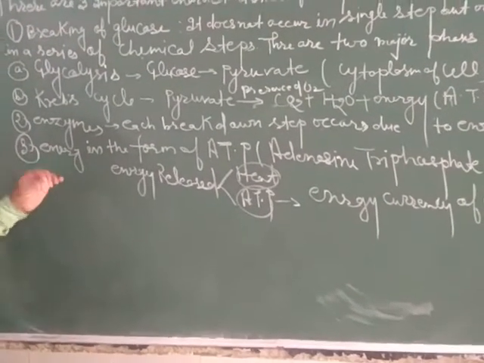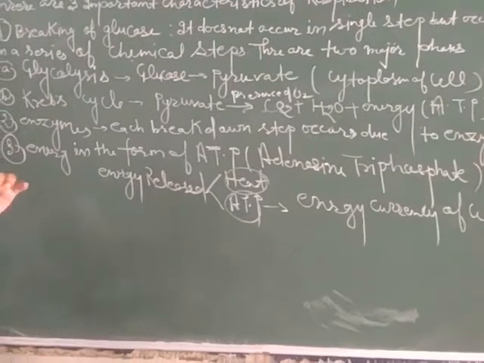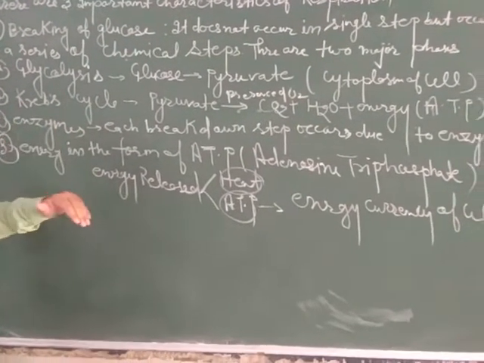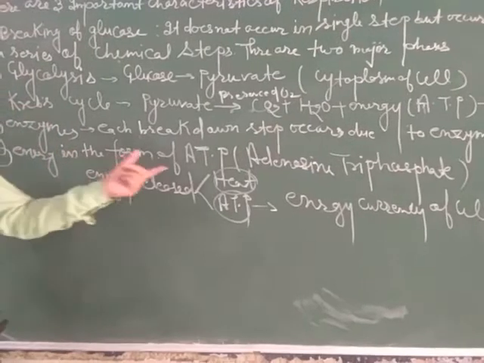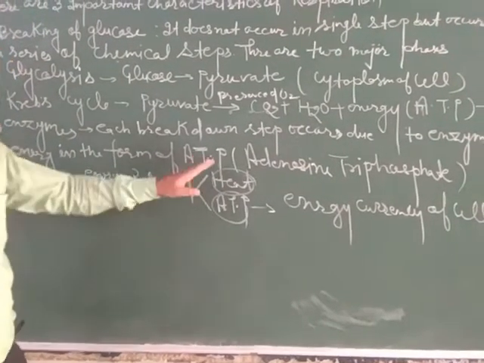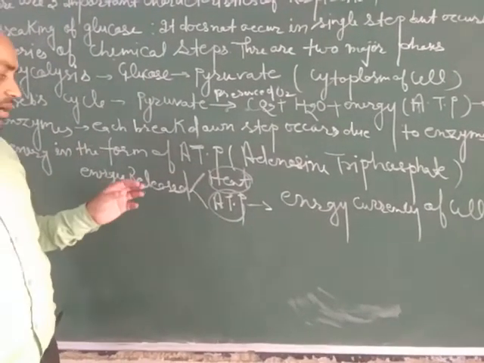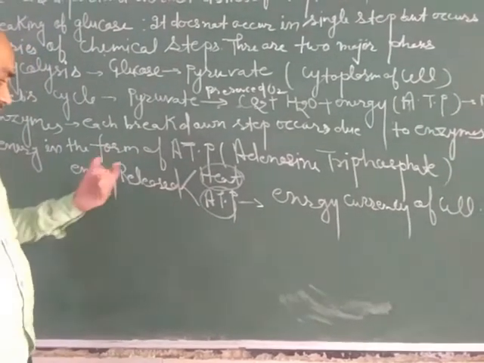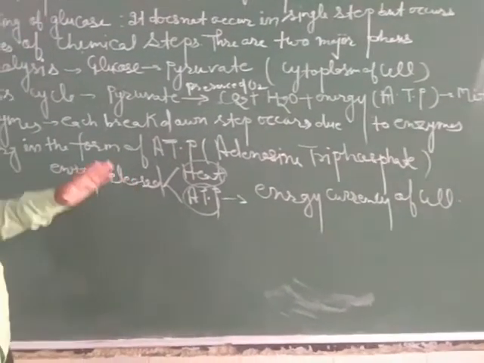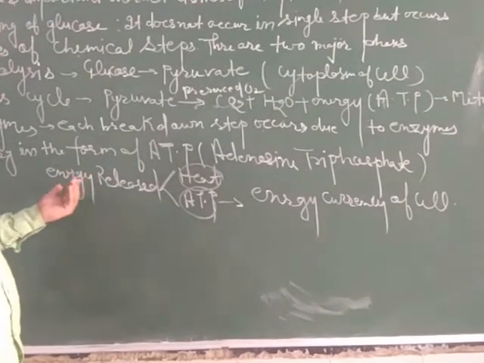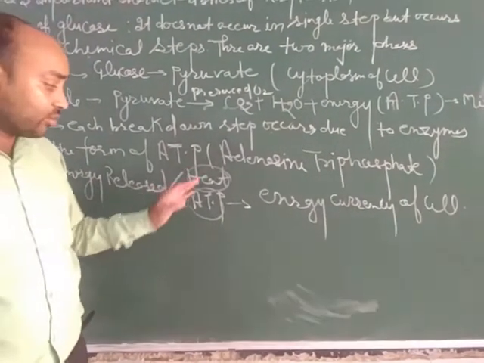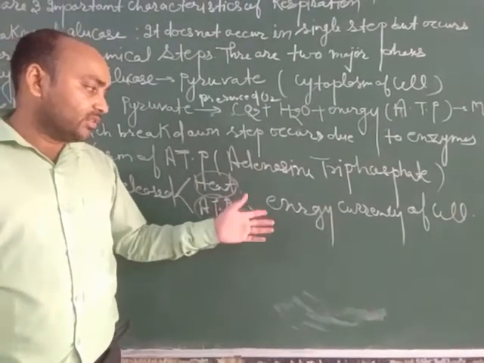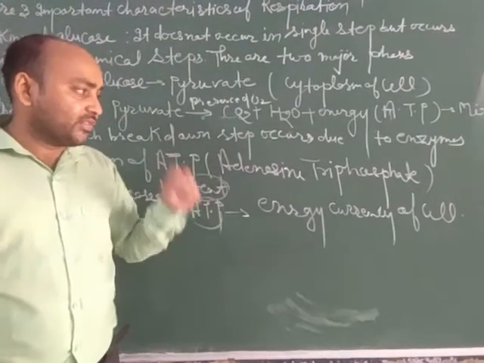We know that due to the breakdown of glucose, in the presence or absence of oxygen, energy is released in the form of ATP. ATP is called the energy currency of the cell. Some energy is released into the environment in the form of heat, and a large amount of energy is stored in the form of ATP. This is called the energy currency of the cell.